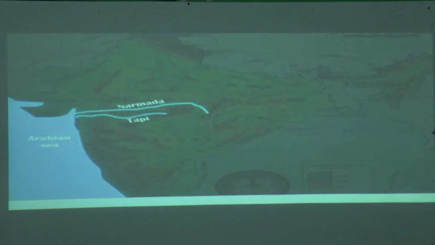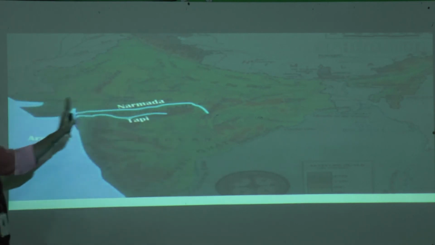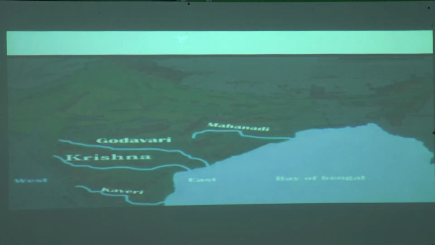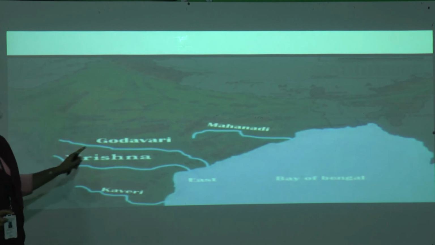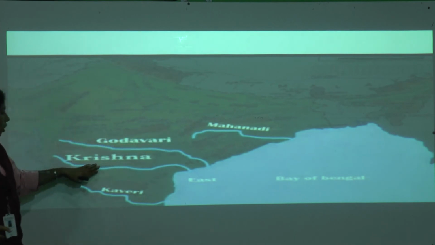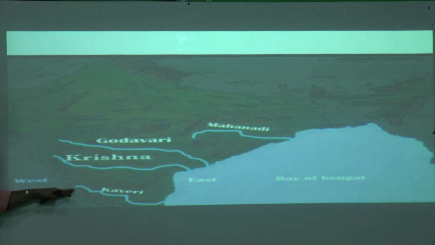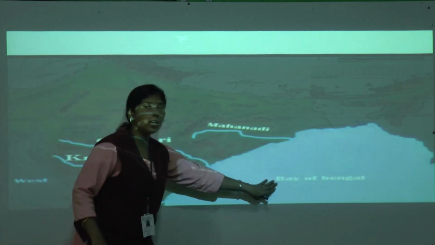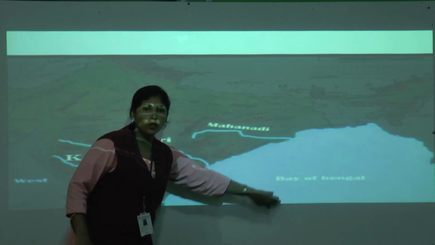So these are the Narmada and Tapi rivers. How do they flow? From east to west, and finally they mix in which sea? Arabian Sea. Very good. And here Mahanadi, Godavari, Krishna, Kaveri rivers are there. They start flowing from the west side, west to east, and mix in the ocean, the Bay of Bengal. Okay.